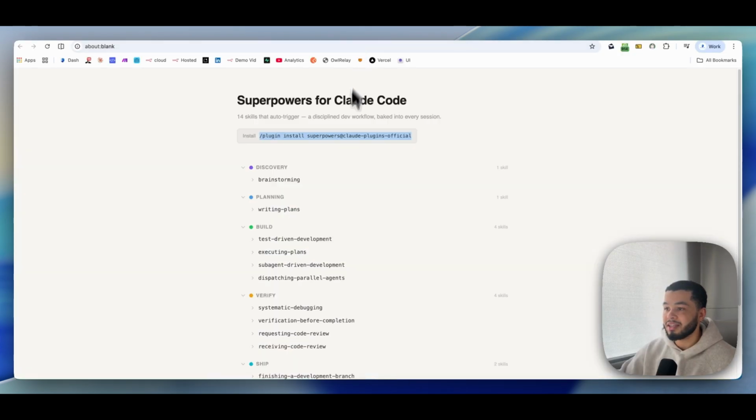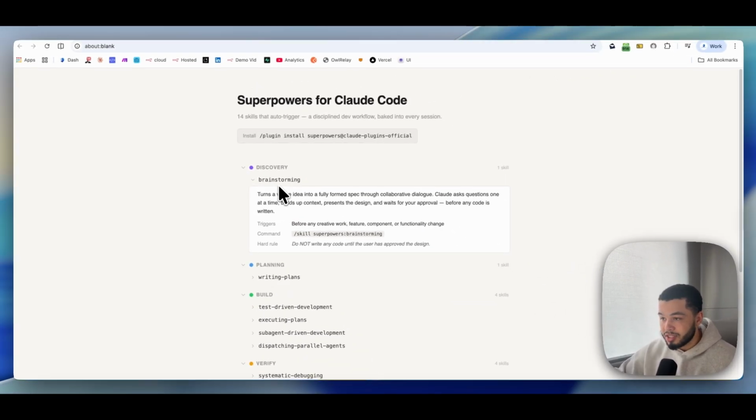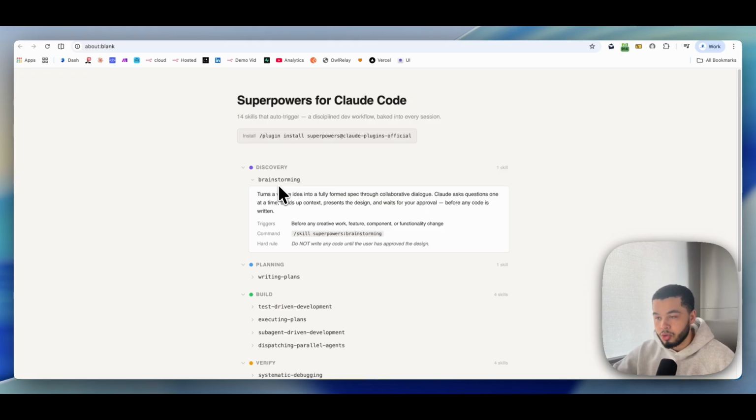Now, what does this skill actually do? Well, the first thing we have in this skill is something called brainstorming. And what this does is, as we all know, when we type to Claude Code, if I say, hey, Claude Code, go and build me an app that is going to be a note taker, it's just going to start coding and give you what it thinks you need. When we put this superpower skill into Claude Code, it's now not just going to jump into it, it's going to plan it out first.